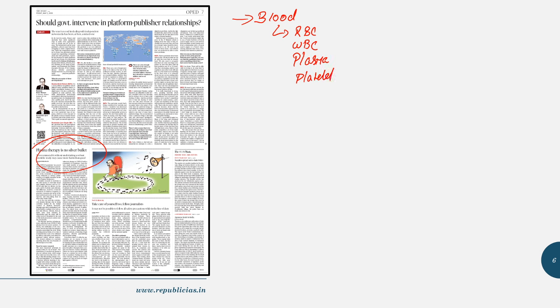Fine. So friends, first of all, you need to know what the major components of blood are. Blood, obviously everyone must know, is a body fluid. It's a specialized body fluid, and it has four main components. The main components of blood are WBC and RBC, that is white blood cells and red blood cells, plus plasma and platelets. So these are the four main components of blood.